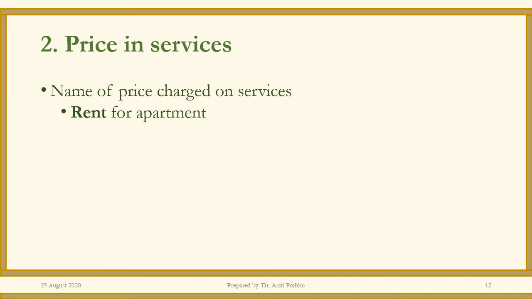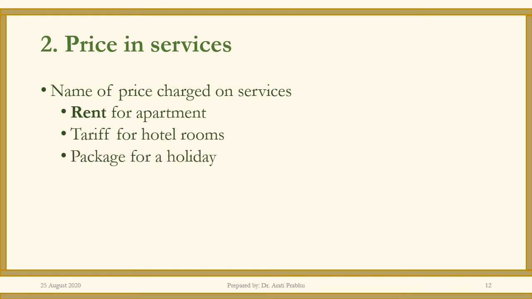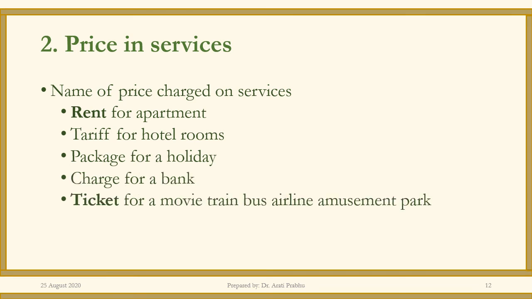For example, the price is called rent when you rent out an apartment. It is called tariff in case of hotel rooms. It's called a package for a holiday. It's called a charge for a bank. Ticket is the price that we pay to watch a movie, airline, or a bus ride. Then we have fees when we talk about school or colleges, that's the price. And premium is the price that we pay when we buy an insurance service. So these were a few examples of the types of prices and the names or the nomenclature for the pricing.